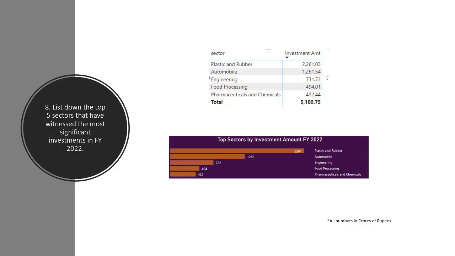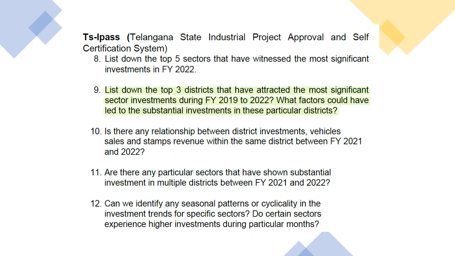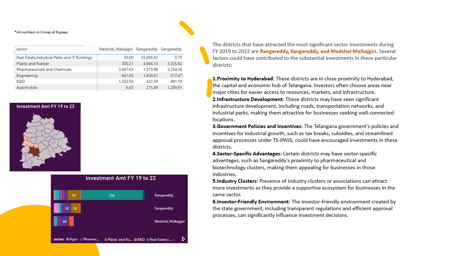List down the top 5 sectors that have witnessed the most significant investment in the fiscal year 2022. The top 5 sectors have been shown in tabular format as well as the bar chart. List down the top 3 districts that have attracted the most significant sector investments during the fiscal year 2019 to 2022. What factors could have led to substantial investments in these particular districts? Rangareddy, Sangareddy and Medchal-Malkajgiri are the top districts that received most sector investments during the year 19 to 22.